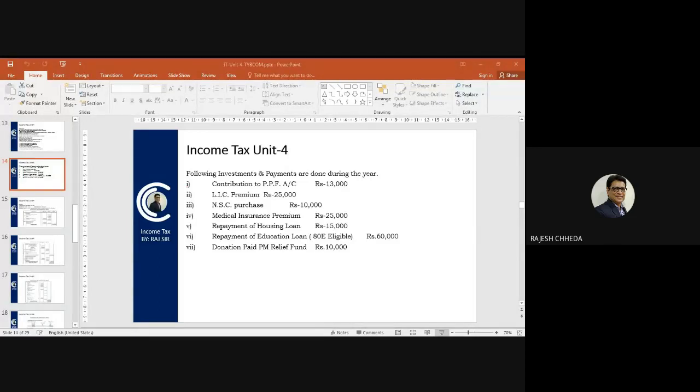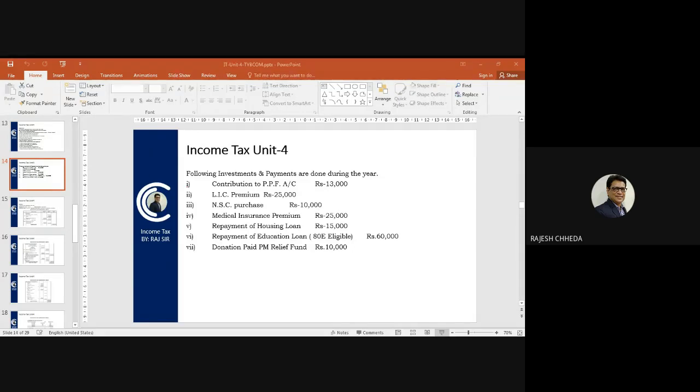Now medical insurance premium rupees 25,000. This amount is for which deduction? Medical insurance premium, 80D. Perfect. So you will say 25,000 or maximum allowed deduction is also 25,000, whichever is less. So we will claim 25,000 under section 80D.